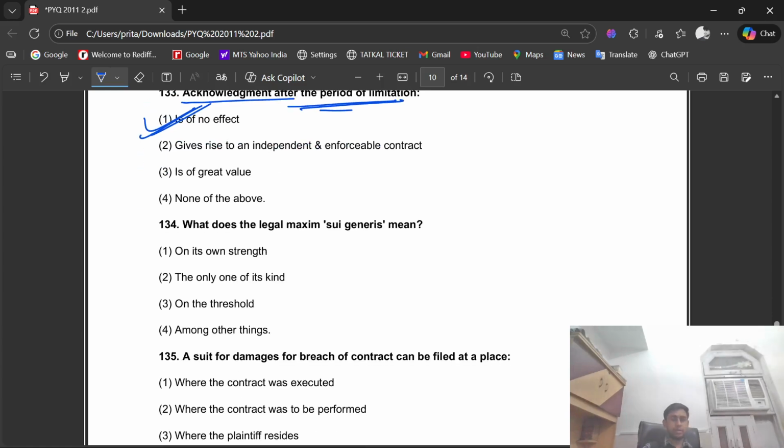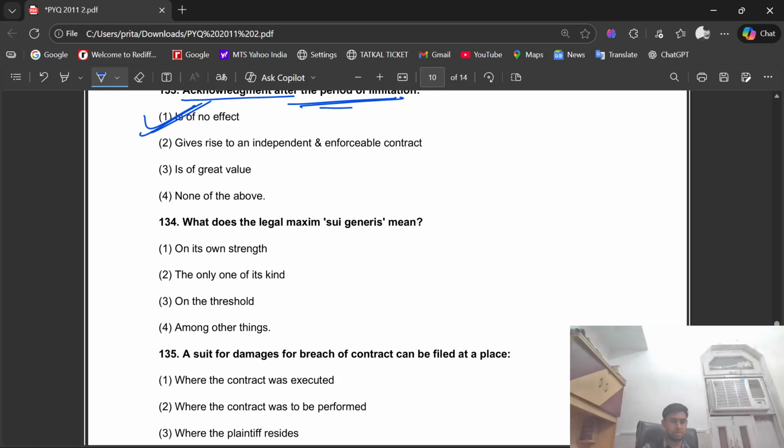Question number 134. What does the legal maxim sui generis mean? The right option is second, the only one of its kind.